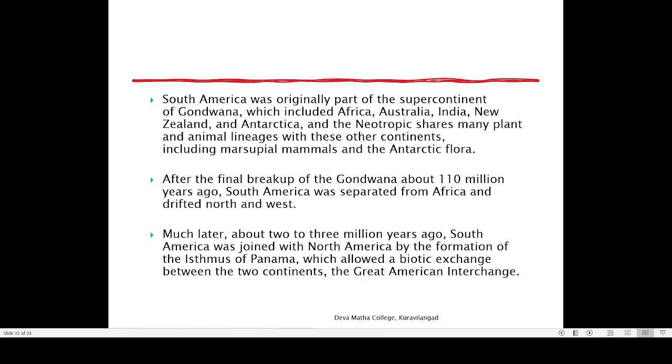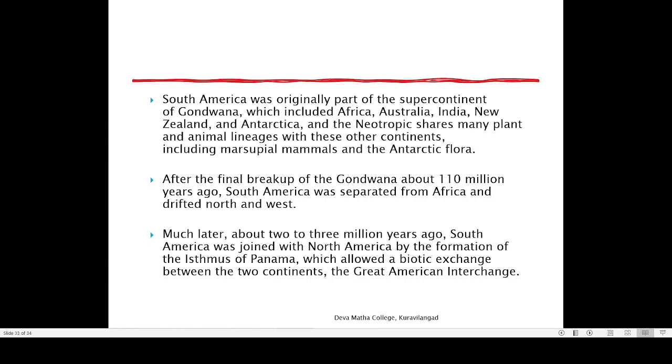The Great American Interchange enabled many animals from North America to move to South America. For example, you take horse. The evolution and origin of horse took place in North America. From North America, they migrated to South America. They migrated to Europe. From Europe, they reached Asia. So basically the evolutionary origin of horse took place in North America. So that is the importance of this.